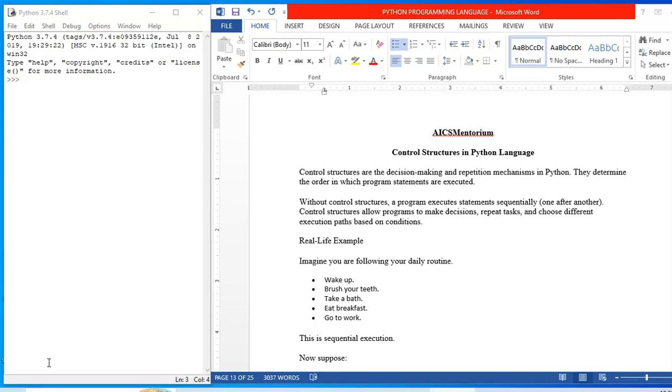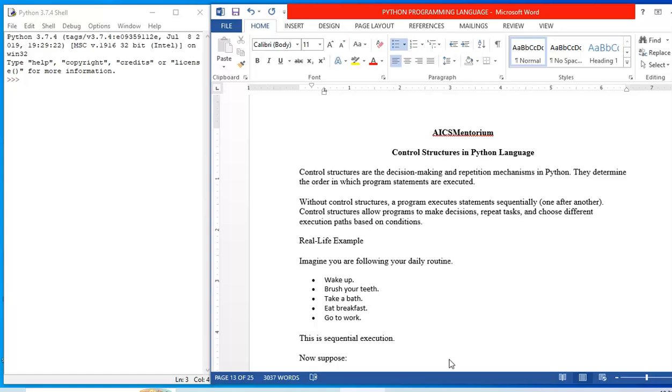Without control structures, a program executes statements sequentially, that is one after the other. Control structures allow programs to make decisions, to repeat some tasks again and again, and choose different execution paths based on the conditions available. Now, let us try to understand this concept of control structures in Python language using some real life examples. In this particular video, you will be learning the concept of control structures, and in the other video, you will be learning the programs based on it.